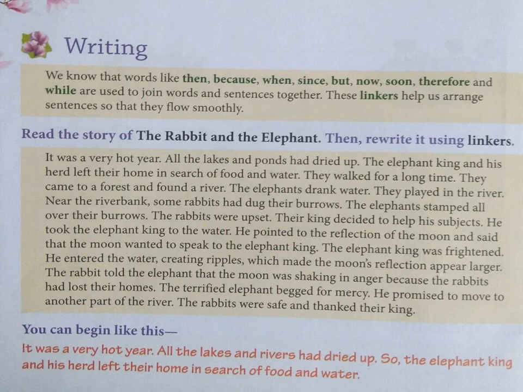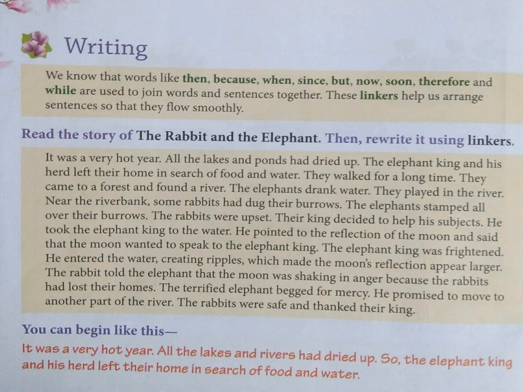The Elephant King was frightened. He entered the water, creating ripples which made the moon's reflections appear larger. The rabbit told the elephant that the moon was shaking in anger because the rabbits had lost their homes. The terrified elephant begged for mercy. He promised to move to another part of the river. The rabbits were safe and thanked their king.